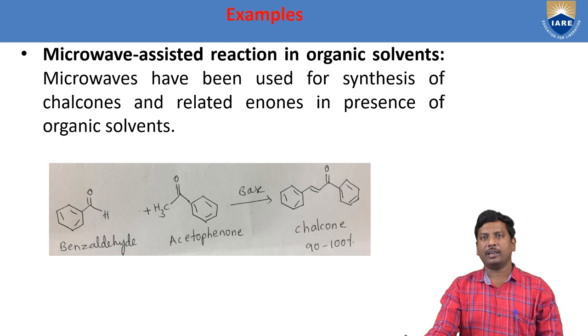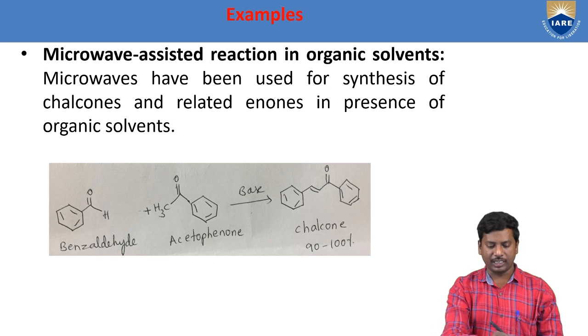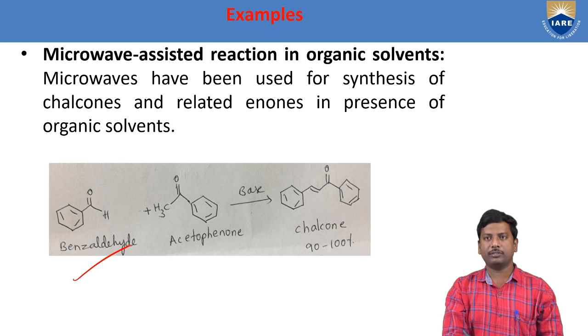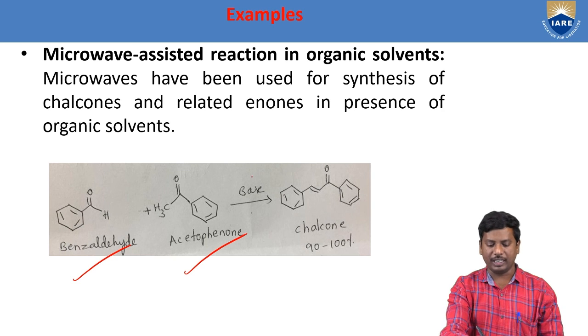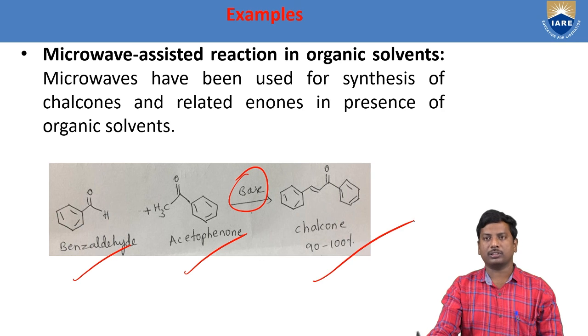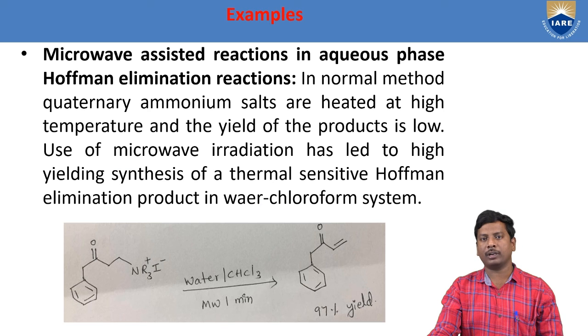The second type is microwave assisted reactions with organic solvents. Microwaves have been used for the synthesis of chalcones and related enones in the presence of organic solvents. We see benzaldehyde reacts with acetophenone, both carbonyl compounds, in the presence of base to give chalcones, with a yield of nearly 90 to 100 percent. And the third type is microwave assisted reactions in aqueous phase.